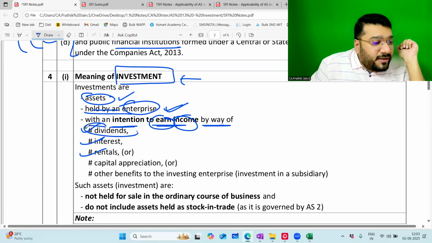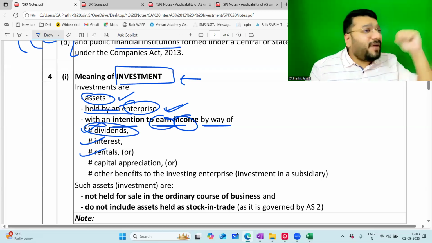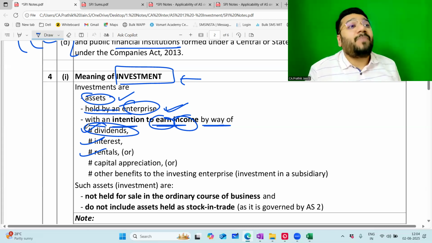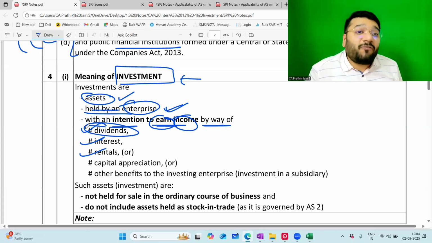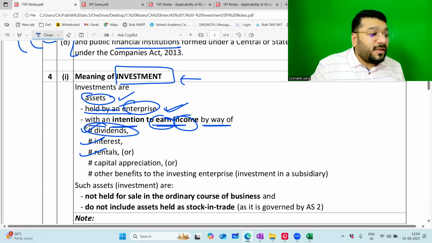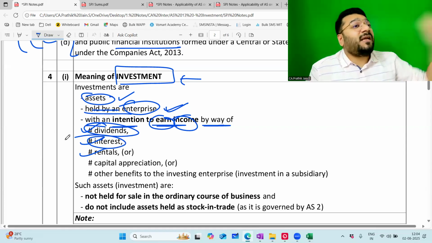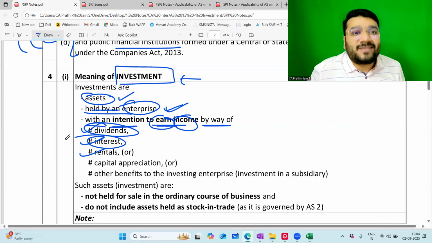Dividend. So I'm putting money in the share market. Why? Because I want dividend from that company. What is dividend? Share of profit. Second, I am putting money in a fixed deposit because I want interest in return.